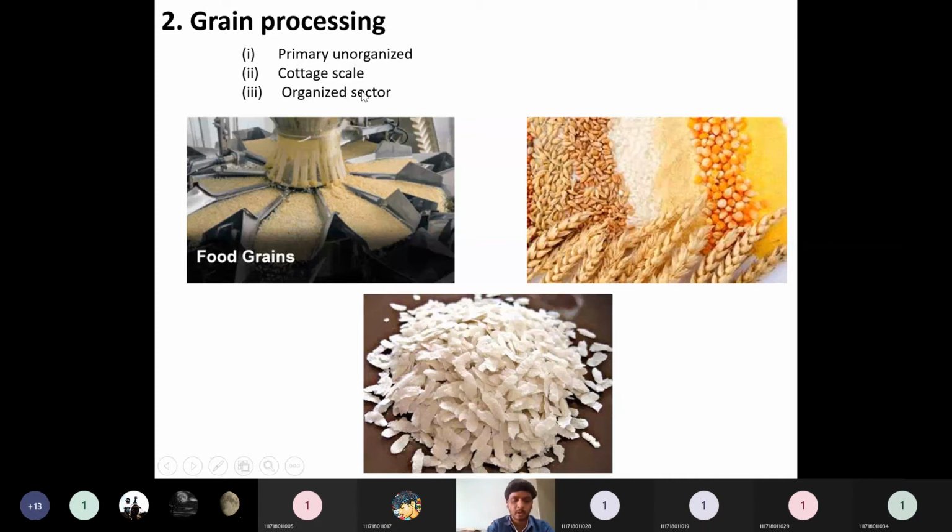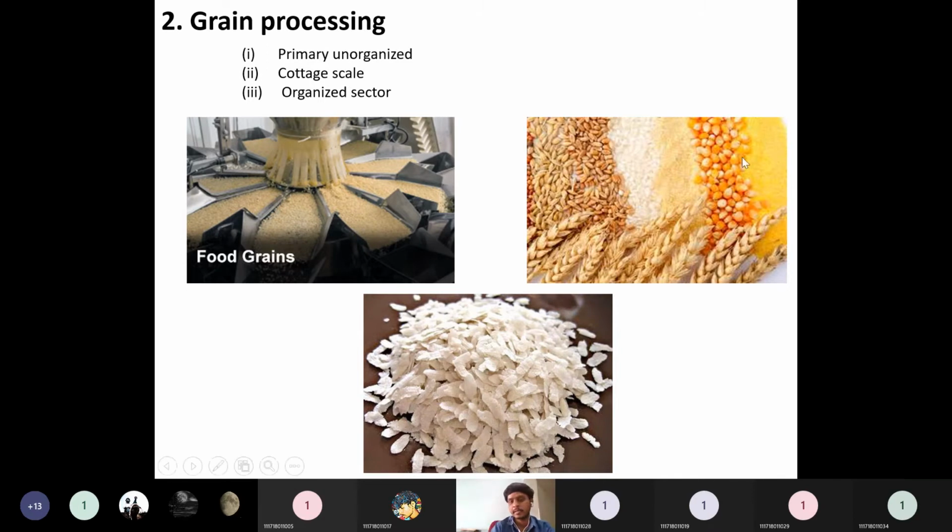So the government will also own some of these grain processing industries in the organized sector. So primarily unorganized sector industries in this category, grain processing industries, will be very high, because they are nothing but grinding mills or flour mills or rice hullers, we will say, or oil mills also will come under this primarily unorganized sector. Then cottage scale, which can include the bakeries.